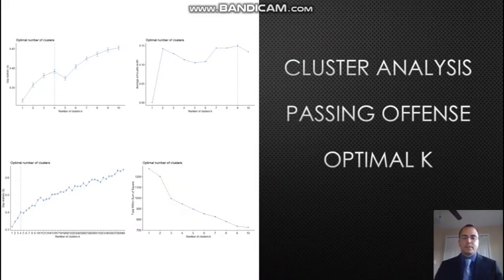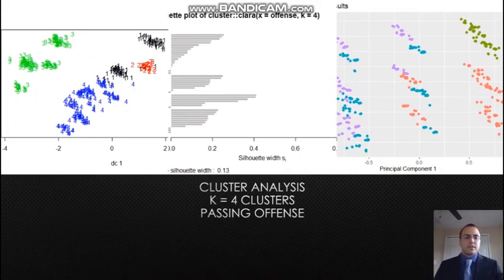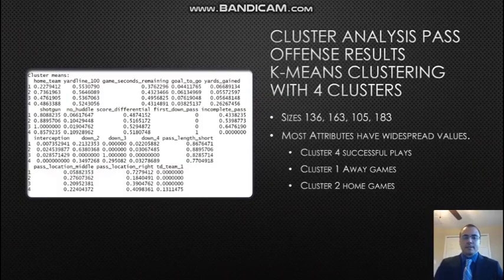Here we can see that for the passing offense, we wanted to use 4 clusters. So when we had 4 clusters, if you look at the picture on the left, we can see that there is a pretty distinct grouping, except for between 1 and 2. But even still, most of the 2s belong to their own little area here with a few 1s. Then if we look at the silhouettes that clara created, we can see that the groupings are pretty well fit. There are still a few that are off and at a low value, but overall the groupings look pretty nice.